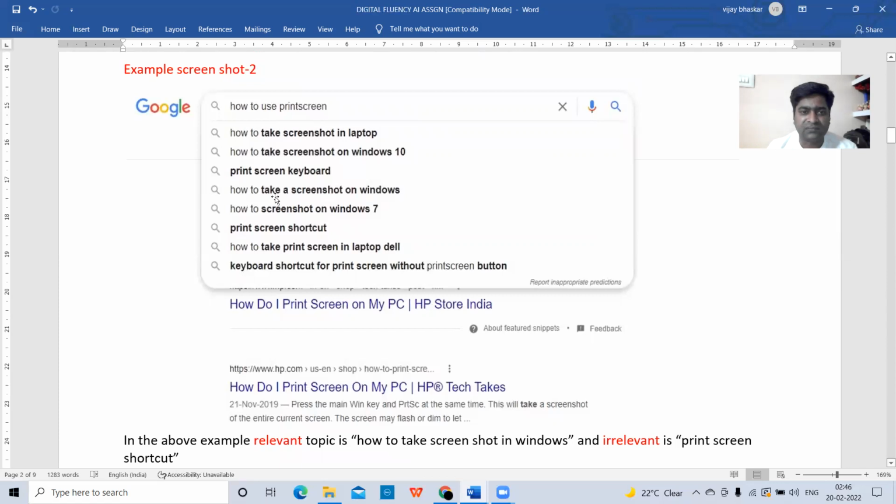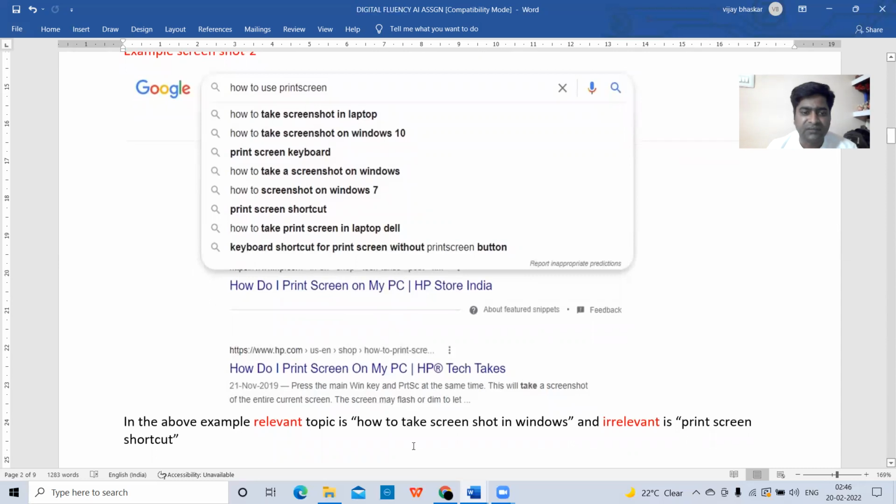In this screenshot, in the above example, relevant topic is how to take screenshot in Windows. That is the relevant topic. How to take screenshot in Windows 10, on Windows. All others are not related to me. So that's why in the above example, relevant topic is how to take screenshot in Windows, and irrelevant is print screen shortcut. This print screen shortcut is not related to me.